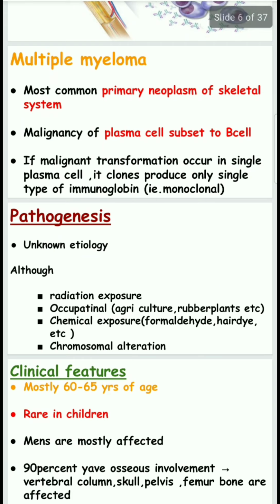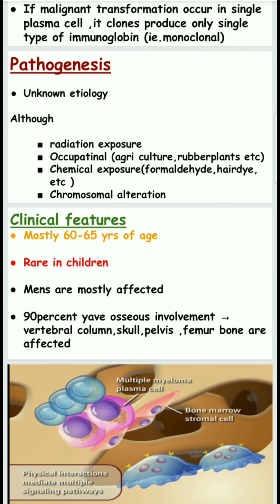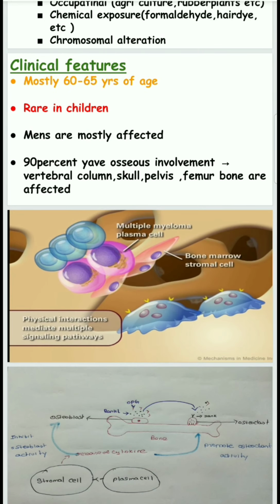The pathogenesis has an unknown etiology, although radiation exposure, occupational exposure such as agriculture or rubber plants, chemical exposure, and chromosomal alteration lead to the formation of myeloma. Clinically, mostly the 60 to 65 years age group is commonly affected, and it is rare in children. Men are mostly affected, and 90% have osseous involvement. If it involves the bone, mostly the vertebral column, skull, pelvis, and femur are affected.